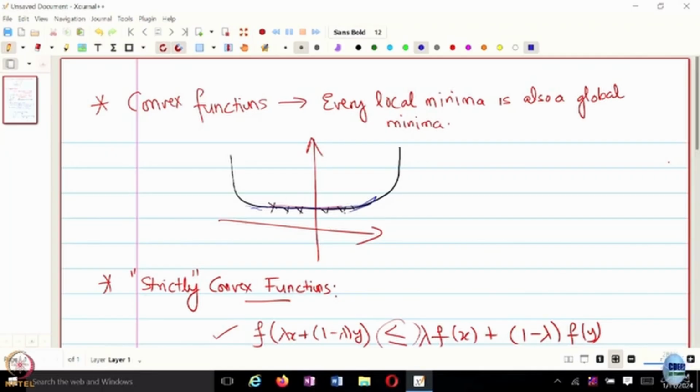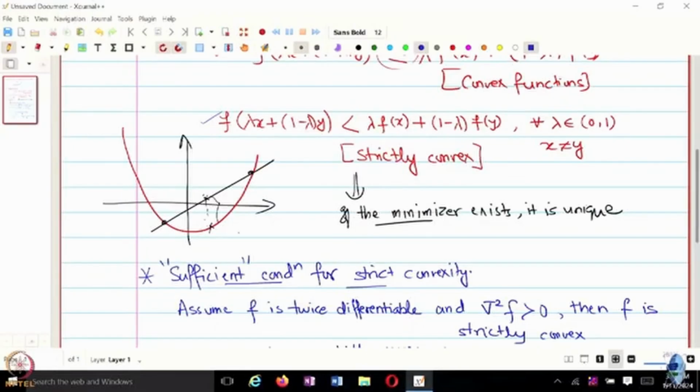And think of it from the point of view of designing an optimization algorithm where you're using the gradient information. So if you're updating your x based on the past x, some step size, and the current gradient value, you are making smaller and smaller steps towards your optimal solution, right? Whereas for a strictly convex function, you don't really have that kind of condition. You may still have larger gradient values around the optimal solution and you can converge to the optimal solution faster. So studying this class of functions has its own significance.